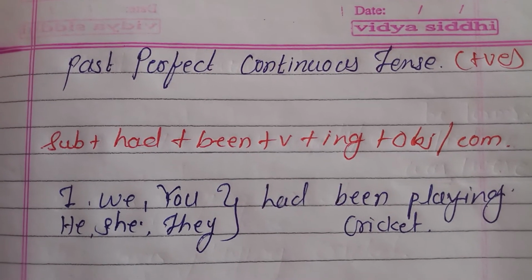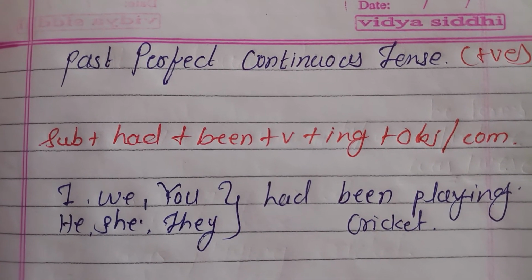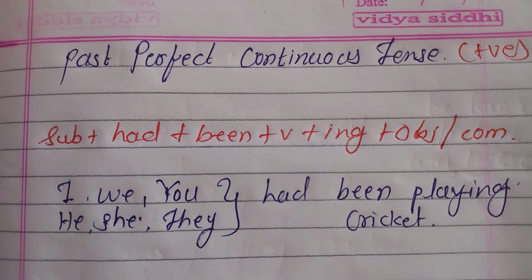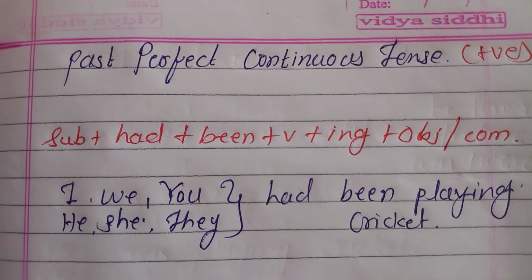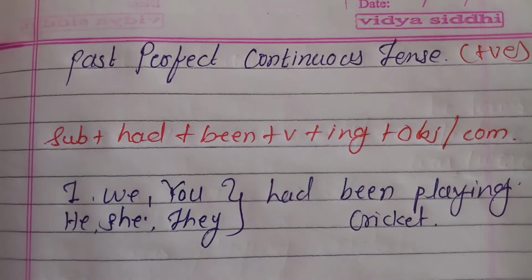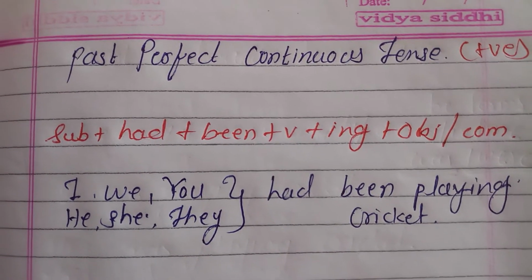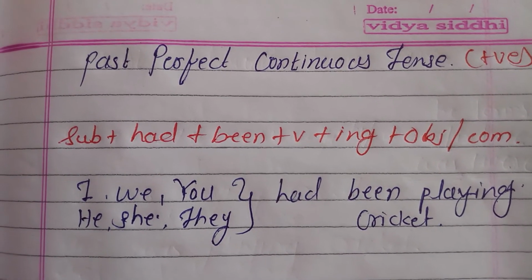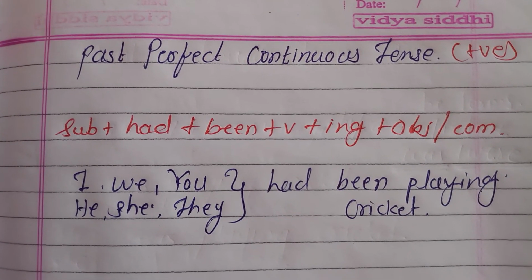Or we use it to define an action which started in the past and continued for a long time and got over before another activity. Let's see the example.